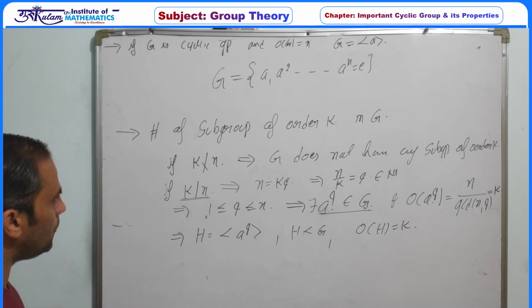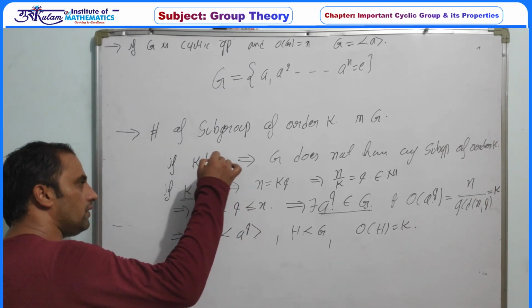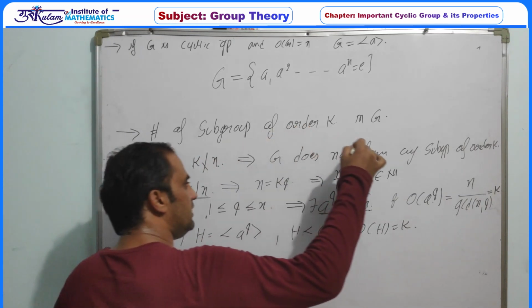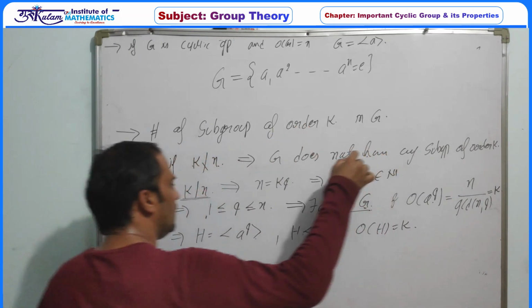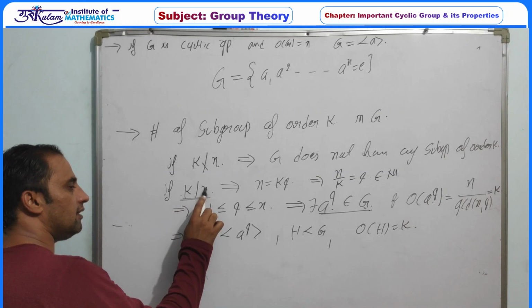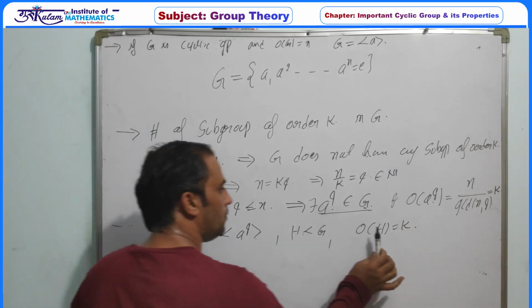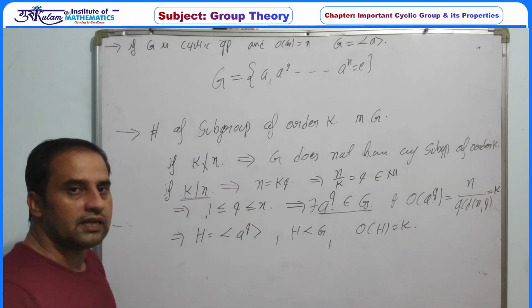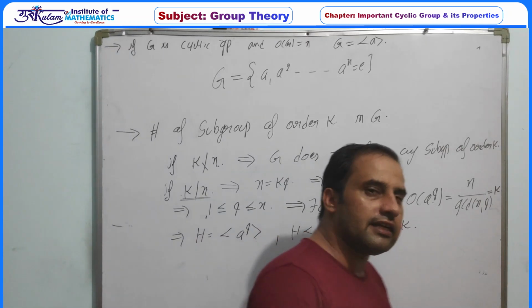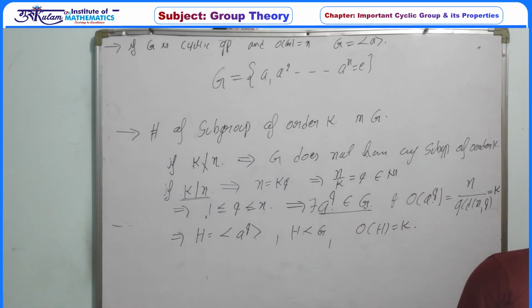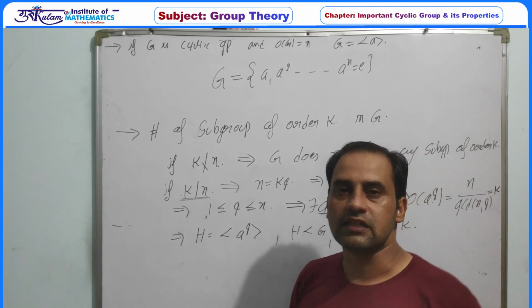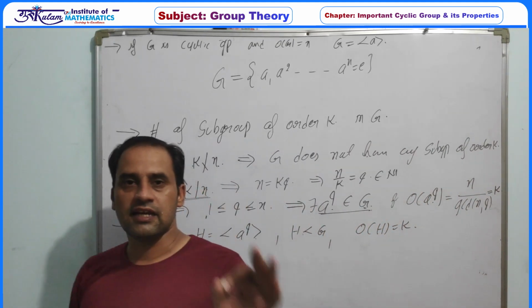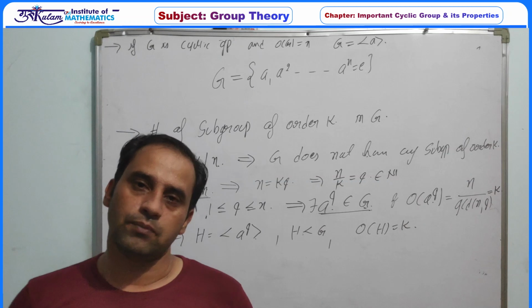So what we have proved is that if k does not divide n, then G does not have any subgroup of order k. But if k divides n, then G must have a subgroup of order k. That is, for any cyclic group of order n, with respect to every divisor k of n, G has at least one subgroup of order k.